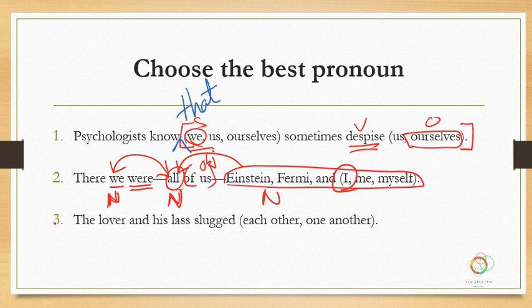Okay. Number 3, the lover and his lass slugged each other. Well, subject is the lover and the lass. Okay. And so you have compound subject, 2 persons doing something to each other, of course. We reserve the one another to cases of 3 or more people, right?